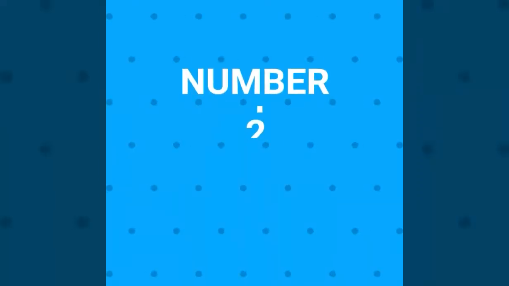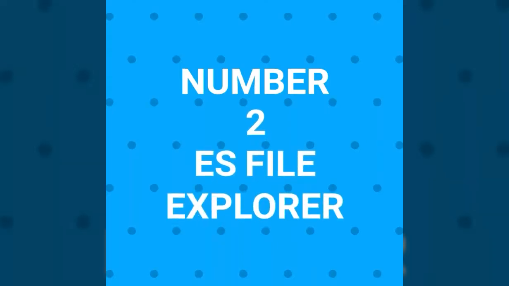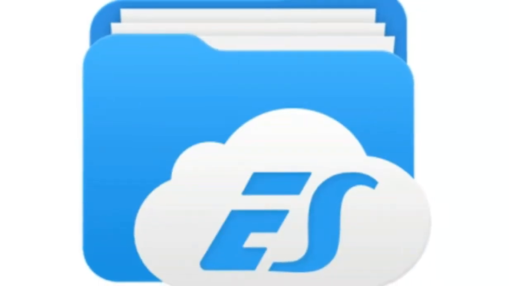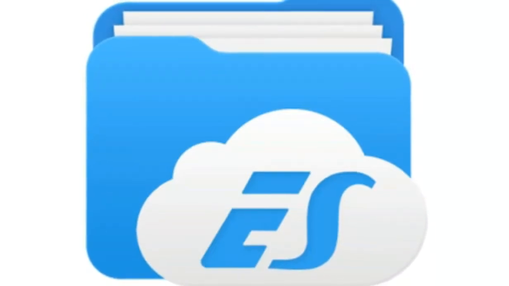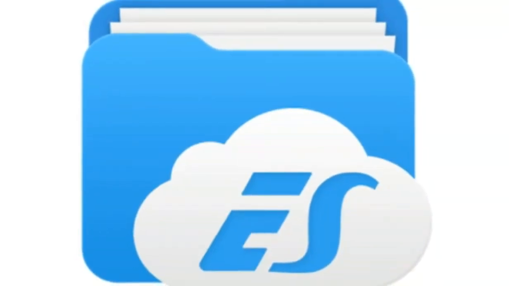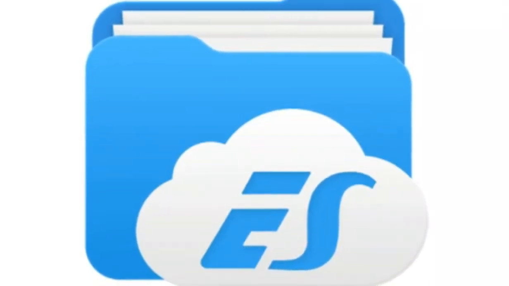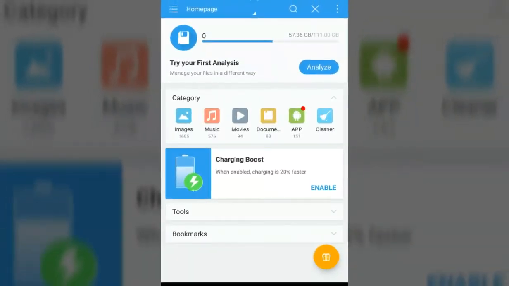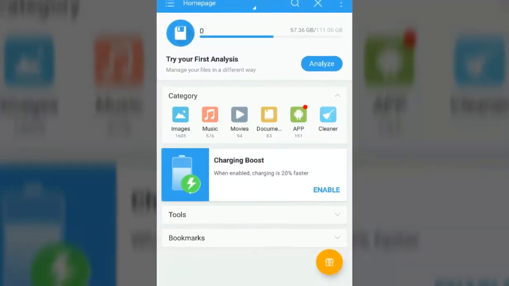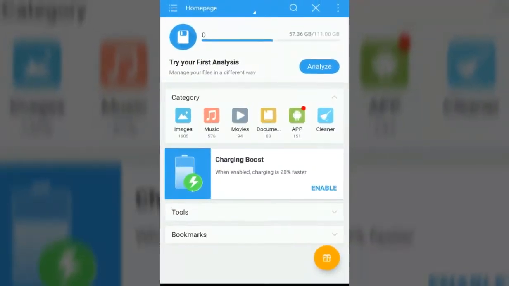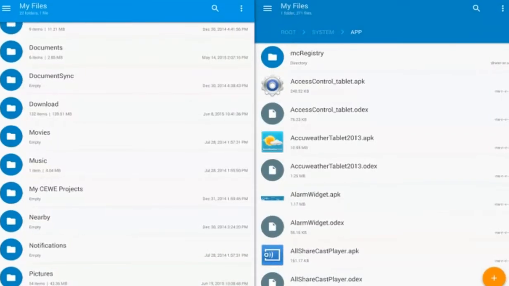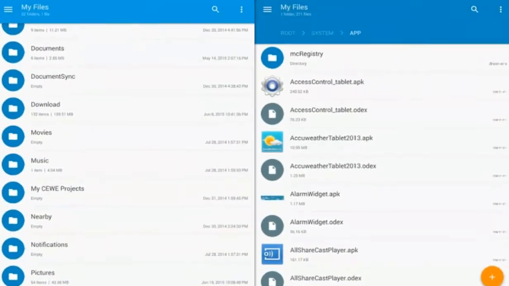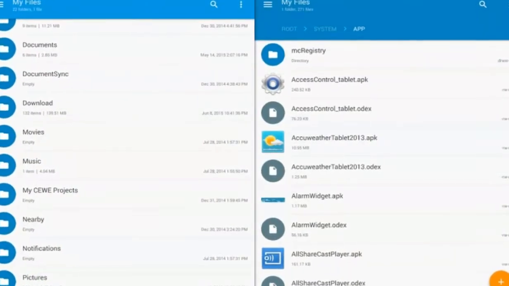Number 2. ES File Explorer. Amazingly, it's probably the world's most popular file explorer app out there. That's because it used to be really good 5 years ago. It's a bad application because the free version has been pumped full of bloatware and adware, and it endlessly nags you to download additional apps via non-disableable notification bar pop-ups.